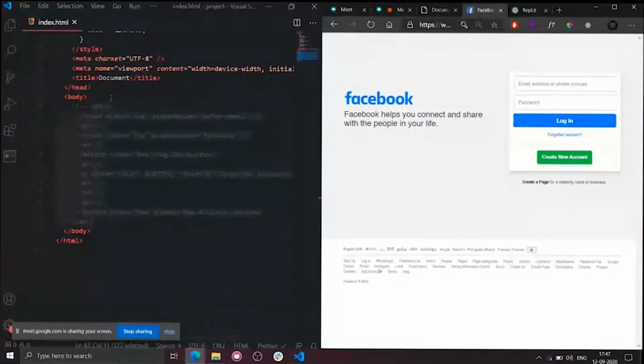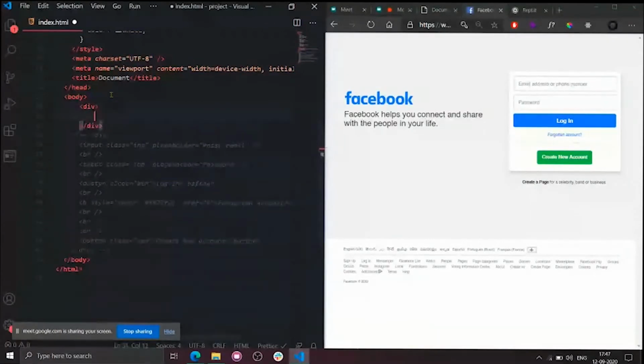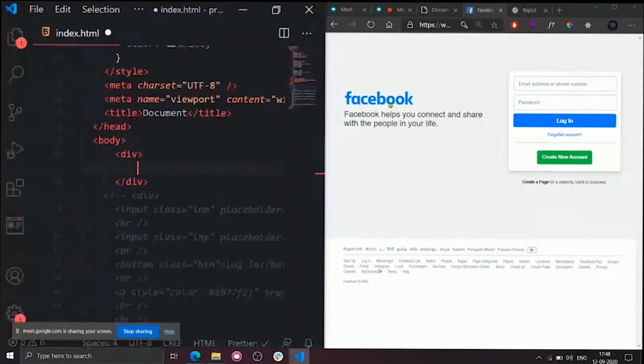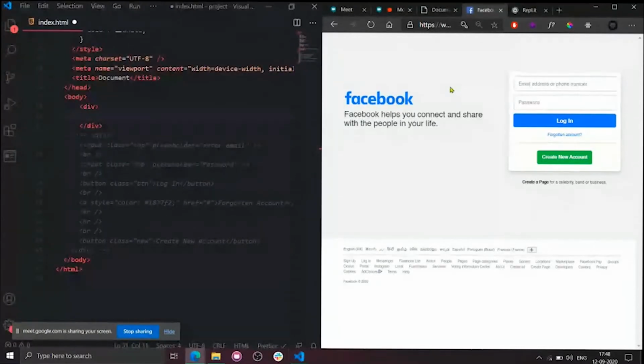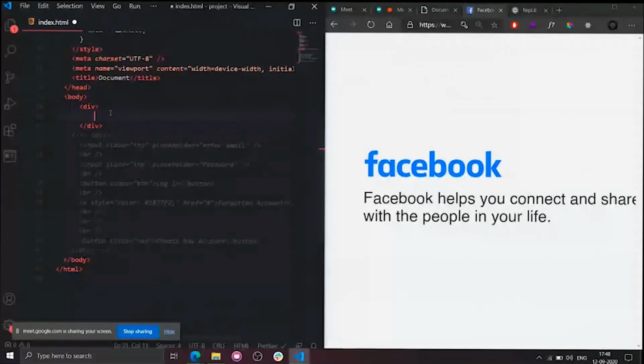Okay, I will keep those in a div tag. So tell me, what is the tag for this one? Facebook. It is simply text, right? So whatever we can use. So I will simply use an h1 of Facebook.